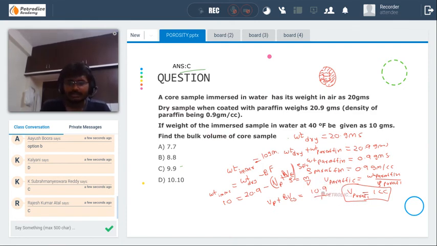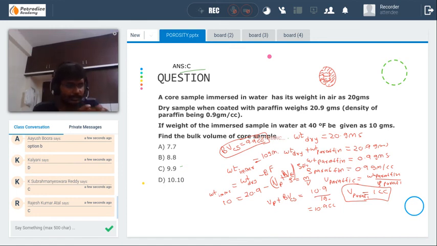The fluid is water, that is 1 gram per cc, so that is 10.9 cc. We know that volume of paraffin is equal to 1, so the bulk volume of core sample is equal to 9.1 cc. Did everybody understand it? As the core sample is covered with paraffin, the water in the beaker cannot go into the core sample.